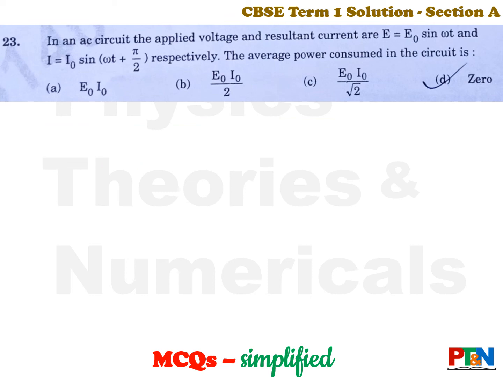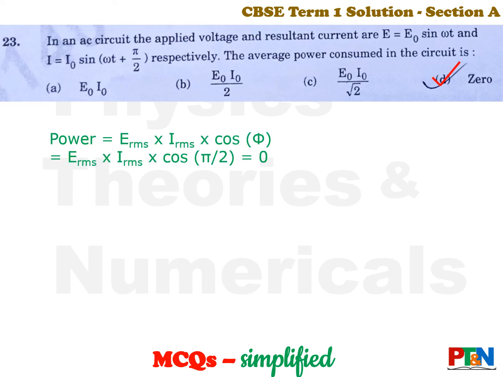Next one. In an AC circuit, voltage has been given E0 sin omega t, current is I0 sin (omega t plus pi by 2). You need to find out the average power. 4 options, very easy. Let's see the answer. The answer is option D. Average power is 0 because power is E_rms I_rms into cos phi. Cos phi is power factor. So phi is pi by 2. That is E_rms into I_rms into cos phi is 0. So average power is 0.